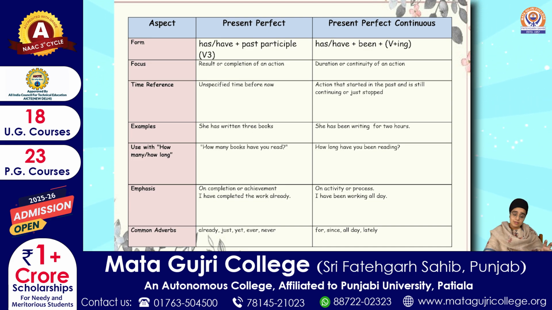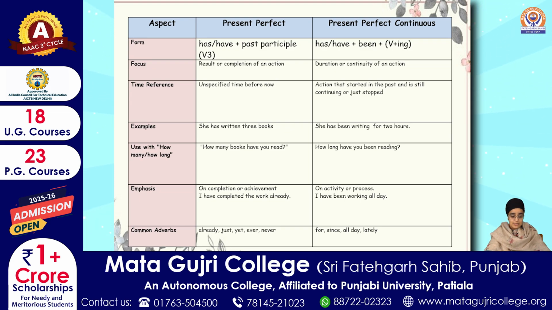Okay. Time reference. So present perfect tense can be, maybe if I say I have been to America twice, so maybe once I went 20 years ago, once I went 2 days ago. So time reference is unspecified here. So present perfect continuous tense is an action which started in the past. Maybe it has just stopped or it is still continuing, right?